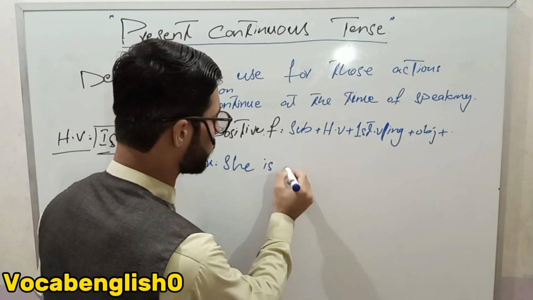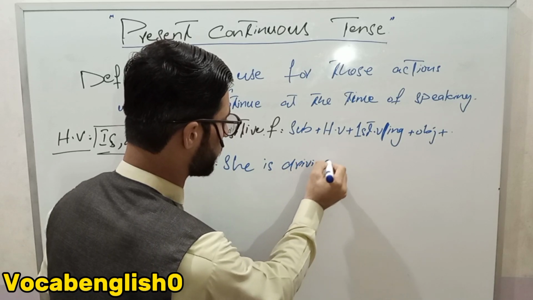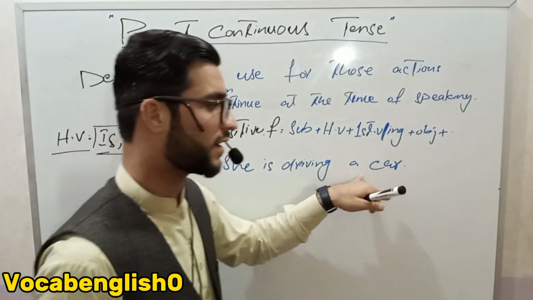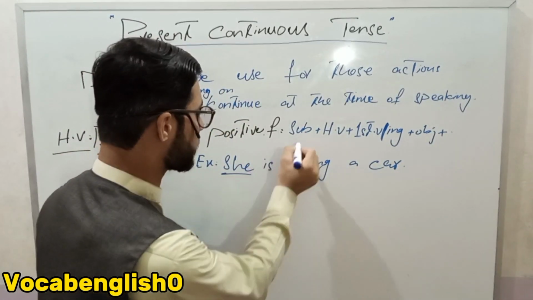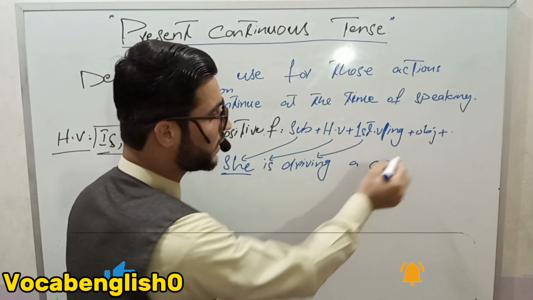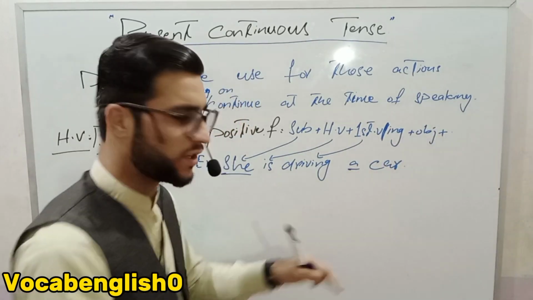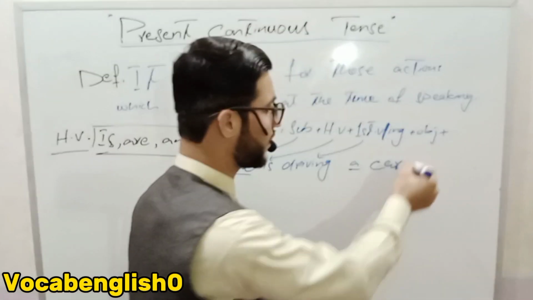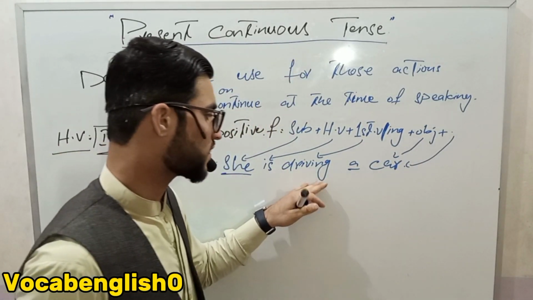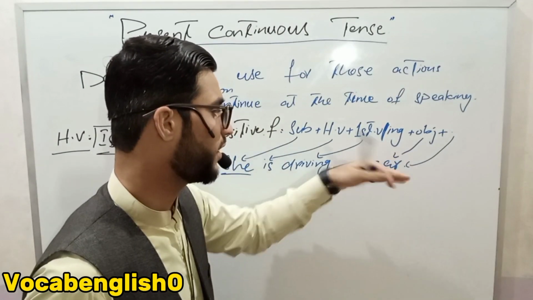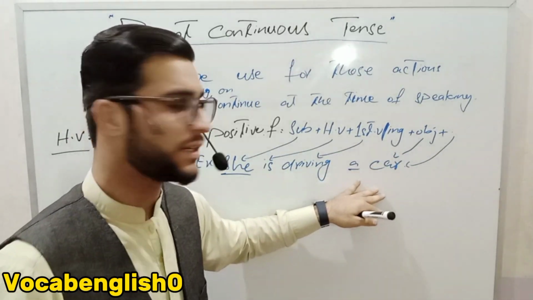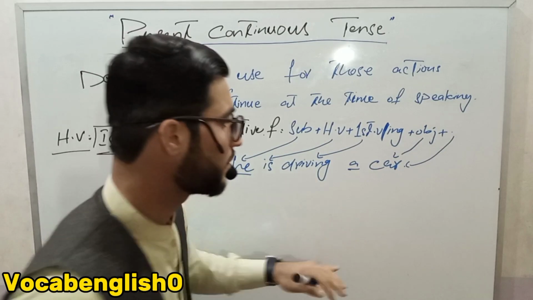She is driving a car. Now the first is the subject, then the helping verb, then the first form verb with ing. An article is there; we should write an article in every sentence, but in the formula we should not put the article. Just in the example we can write it. Then the object, then full stop.